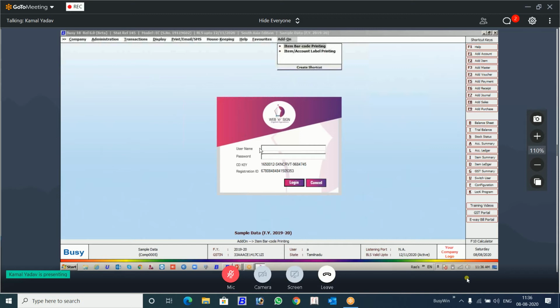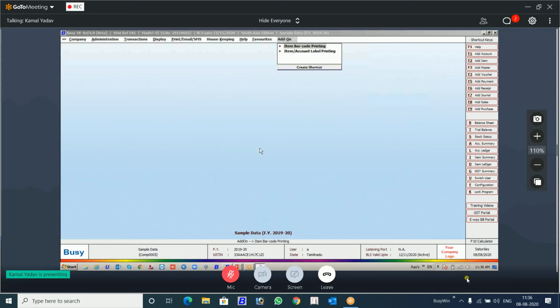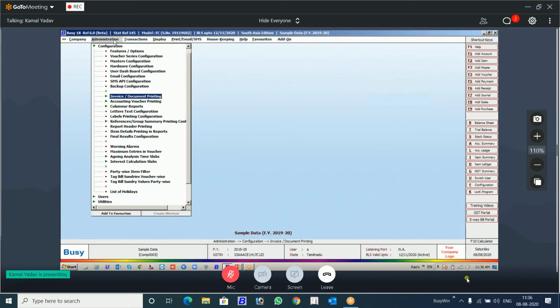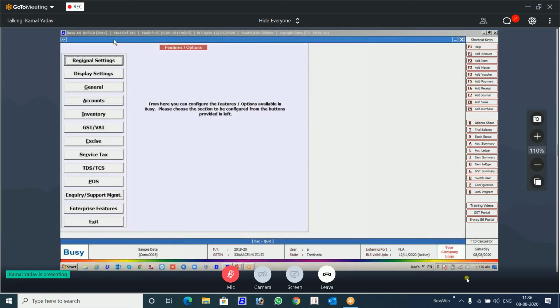But for the BUSY purpose, we are not going to use it. We are switching back to DSC. I am just showing you a glimpse that there is a software. We will come to BUSY and see the implementation step by step.